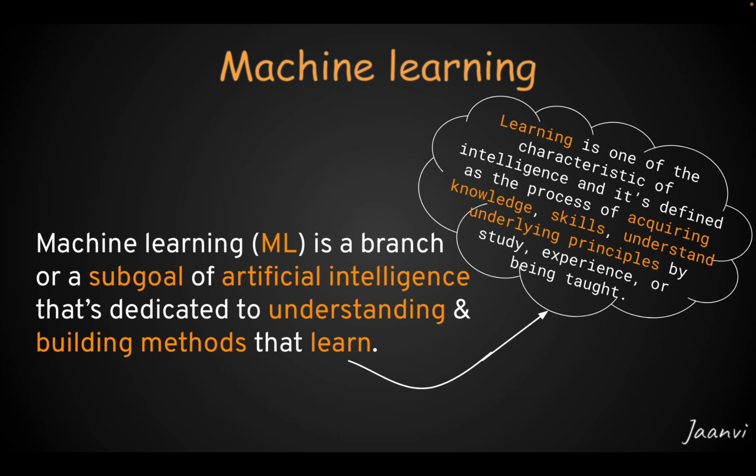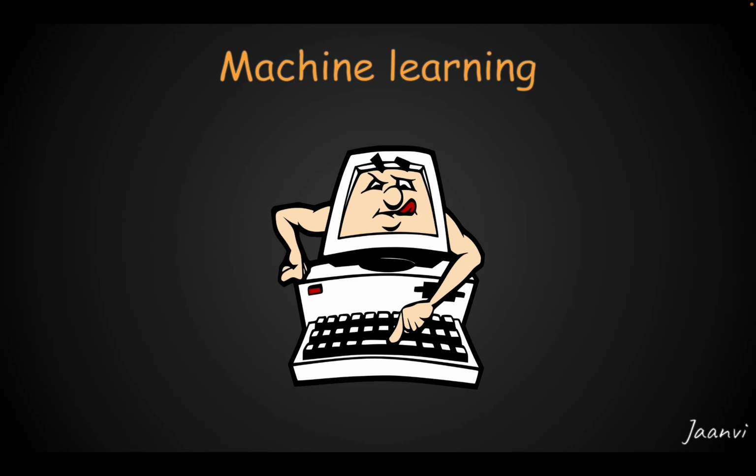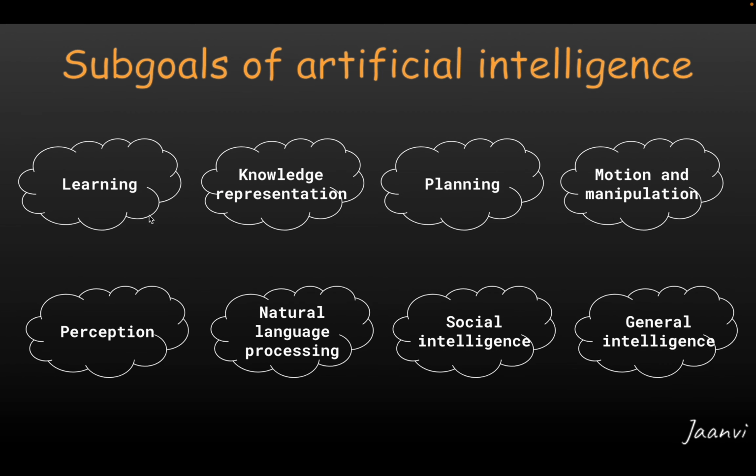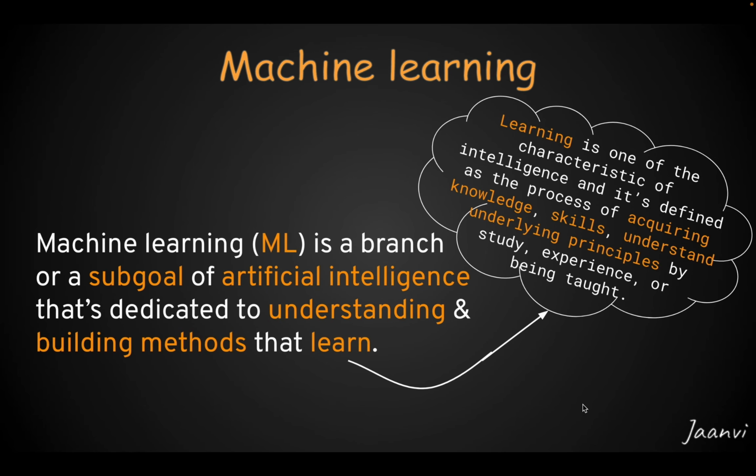In the previous slide, we have already seen that developing learning capabilities in machines is one of the sub-goals of artificial intelligence, right? Hence, we can say that machine learning is a part or a branch of artificial intelligence. That's how machine learning and artificial intelligence are related. So that's what machine learning is in brief, and we will learn more about it in future videos.